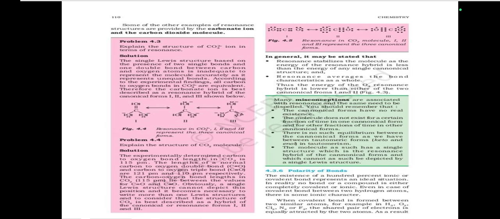The carbon oxygen bond length in CO2, 115 pm, lies between the values of the double and triple bond. Obviously, a single Lewis structure cannot depict this position and it becomes necessary to write more than one Lewis structure and to consider that the structure of CO2 is best described as a hybrid of the canonical or resonance forms 1, 2, and 3.